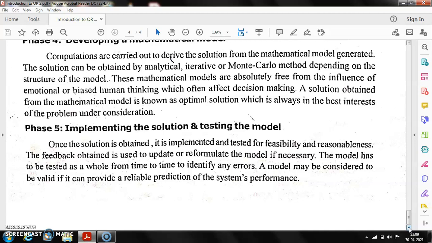If the errors are minimized, then the model which we have obtained is valid and it can provide a reliable prediction of the system's performance. So this is how we carry out the solution for different engineering problems which are most probably encountered.